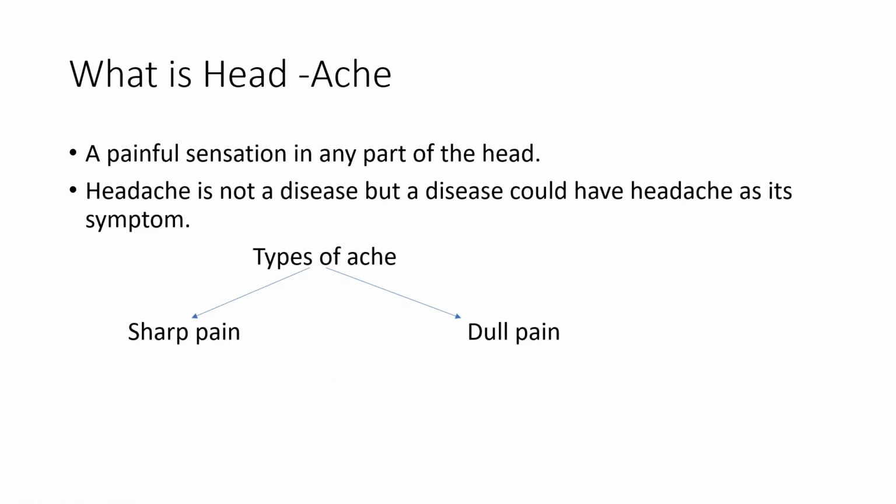Now, what are the parts of head? So there are four main parts of the head: frontal, temporal, occipital, and parietal, meaning above eyes, above ears, above neck, and crown of a head. So pain in any of these parts of the head is defined as headache. Now guys, headache is not a disease, वो कोई बीमारी नहीं है. But a disease could have headache as its symptom.